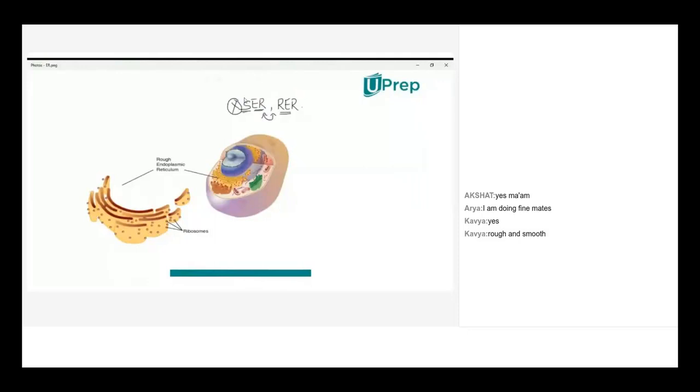That's why the other name for rough endoplasmic reticulum is granular. And smooth endoplasmic reticulum, other name? Absence of ribosomes, presence of ribosomes. So that makes the basic difference between these two types of endoplasmic reticulum that we discussed in the structure of endoplasmic reticulum. Okay.